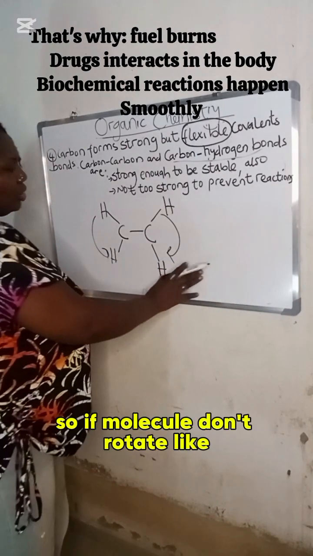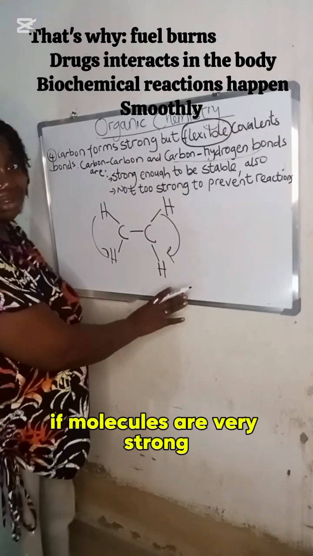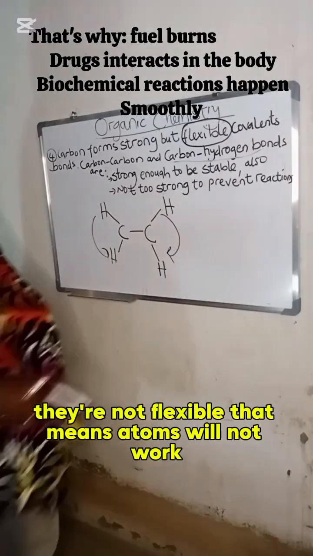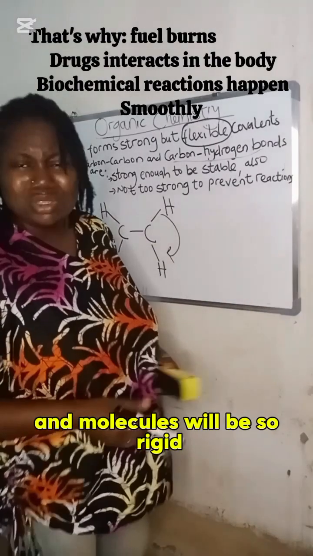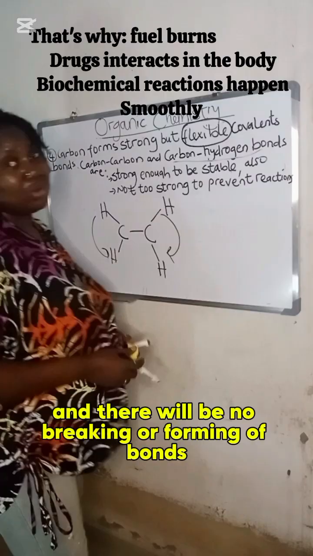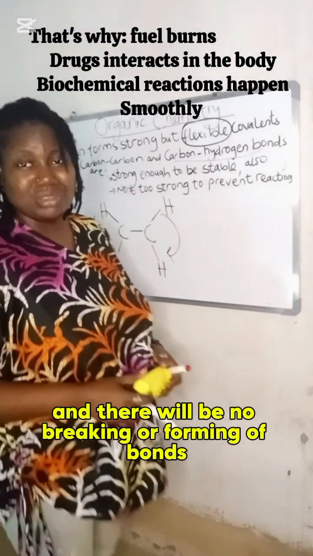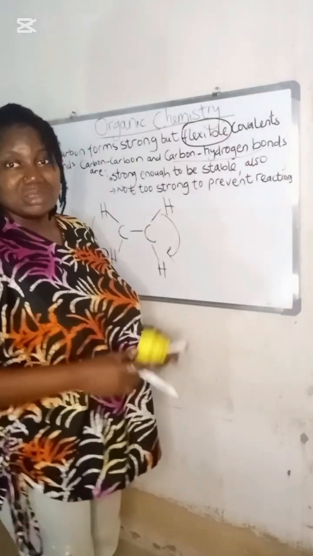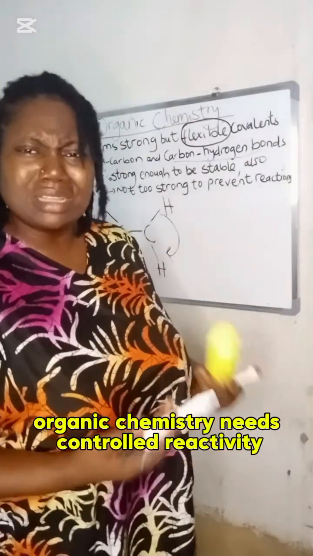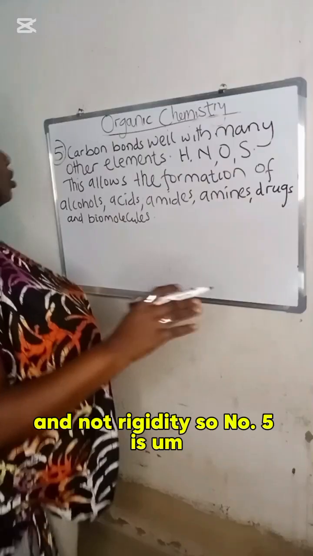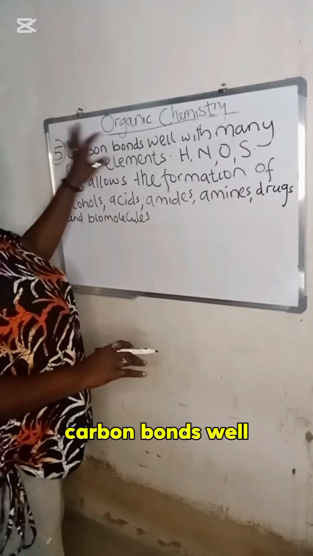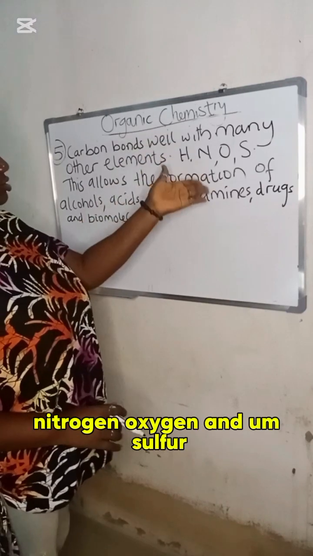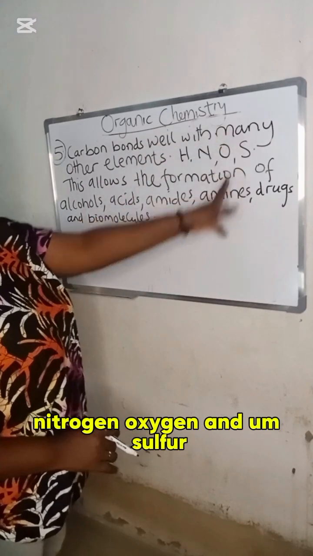Yes. So if molecules don't rotate, like if molecules are very strong, they are not flexible. That means drugs will not work and molecules will be so rigid, and there will be no breaking or forming of bonds. So that means life chemistry will not work. Organic chemistry needs controlled reactivity and not rigidity. So number 5 is carbon bonds well with many other elements like hydrogen, nitrogen, oxygen, and sulfur.